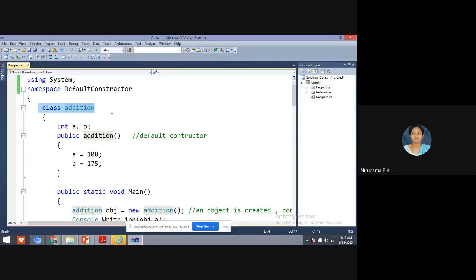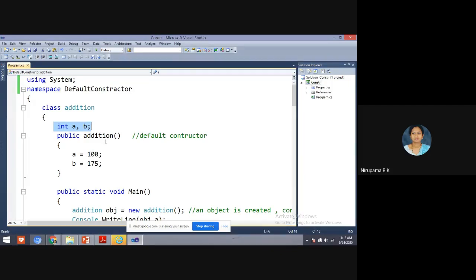The class name is addition, and the members of the class are these two integer variables, and we also have a method in this class.